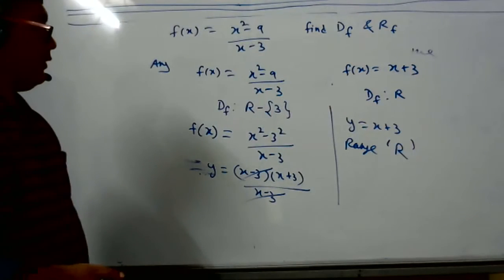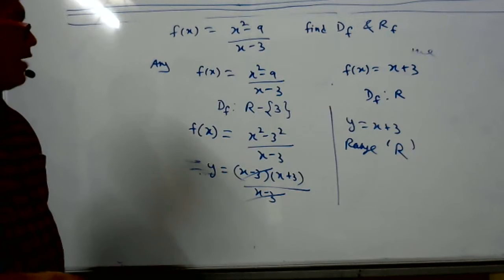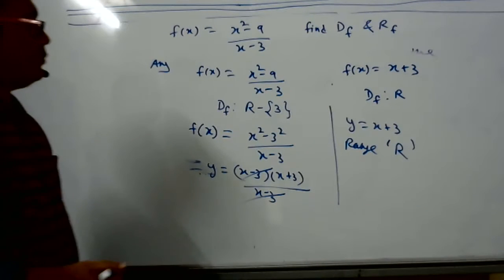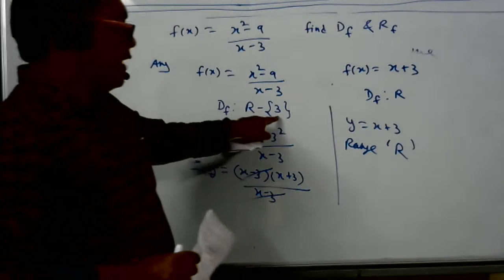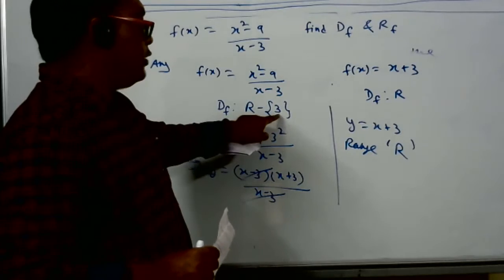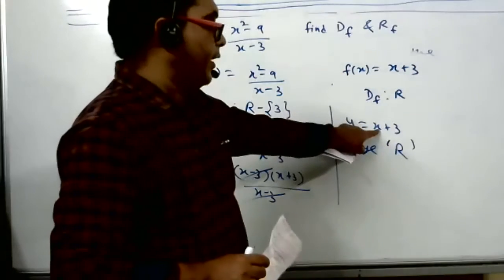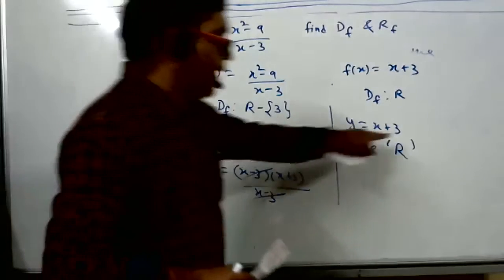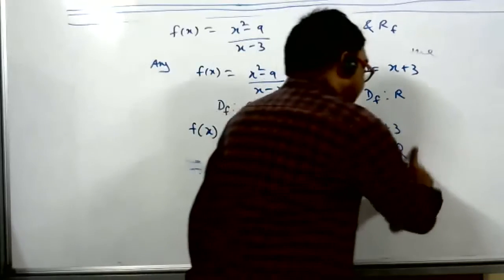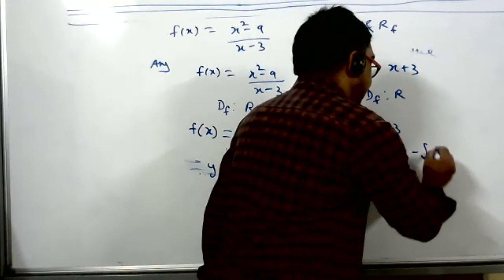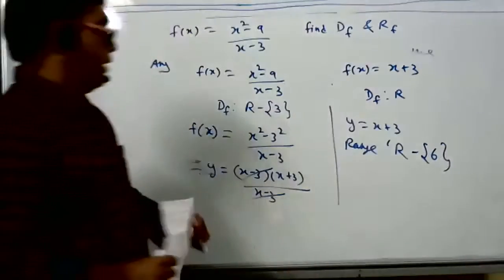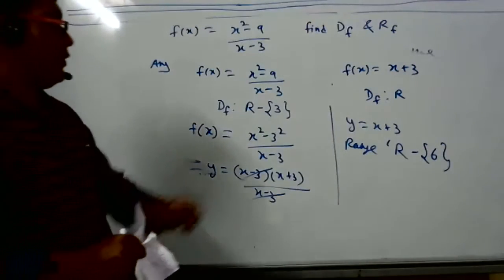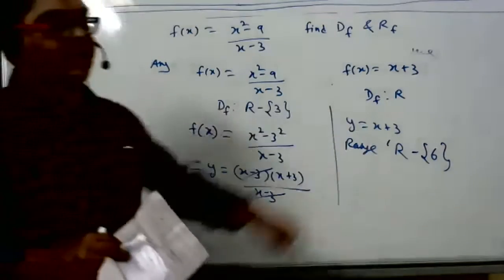It's not the answer. R minus 6. Because what happened when we are not considering 3 in the domain? When we put 3 here, it would come to 6. But since 3 is not considered in the domain, we will never get 6. So the correct answer is only R minus 6, because we have not considered 3 in the domain, so its image also will not be there in the range.